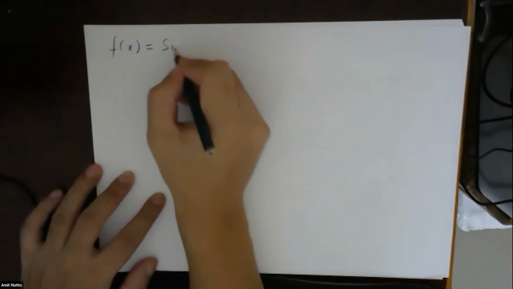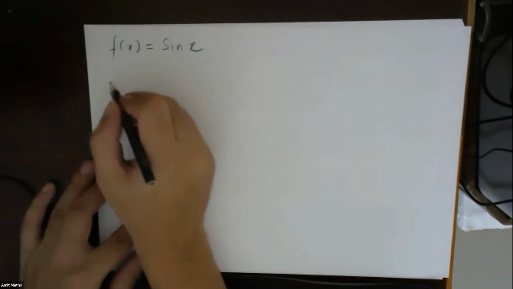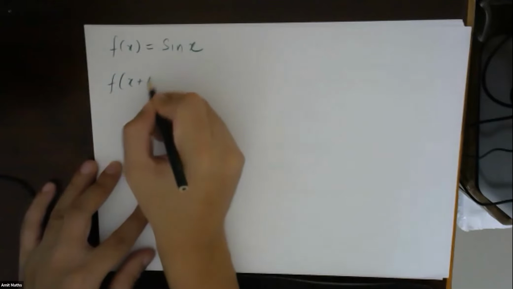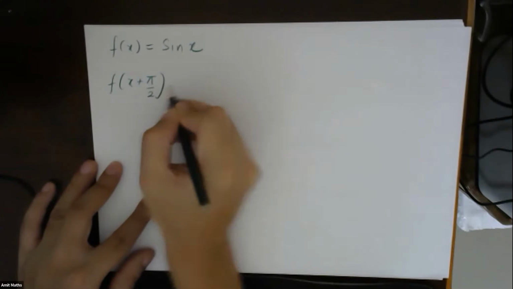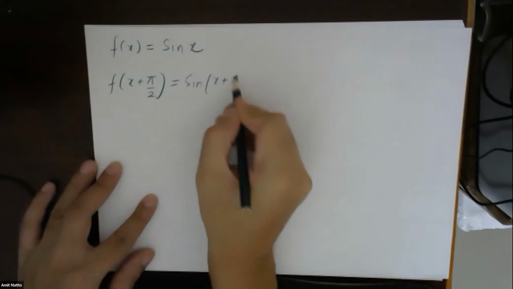Suppose I write f of x is equal to sine of x. Now tell me, I'll take an example of horizontal shift. So tell me what the function will look like when x plus pi by 2, this will be sine of x plus pi by 2.